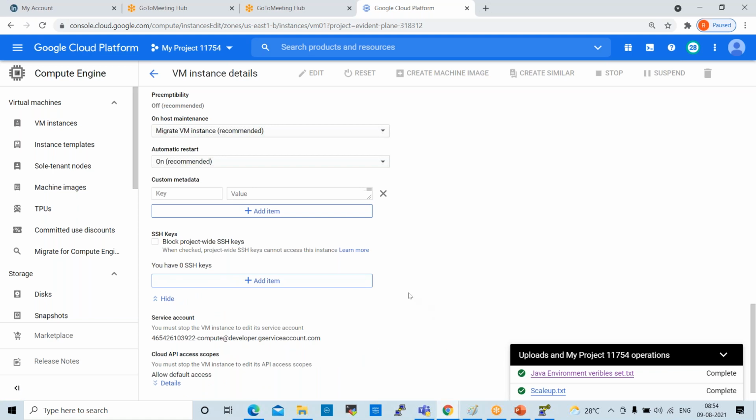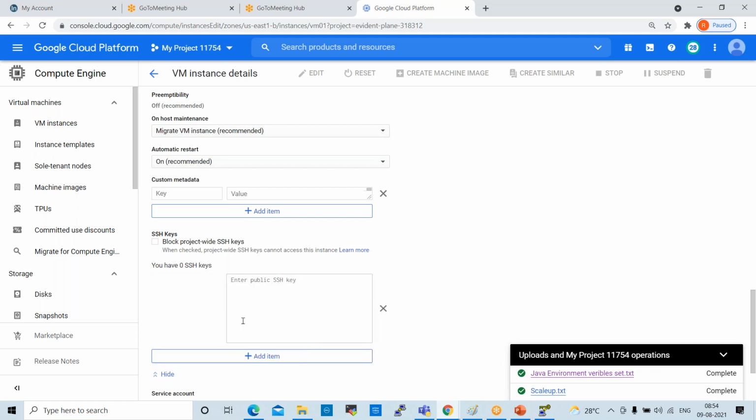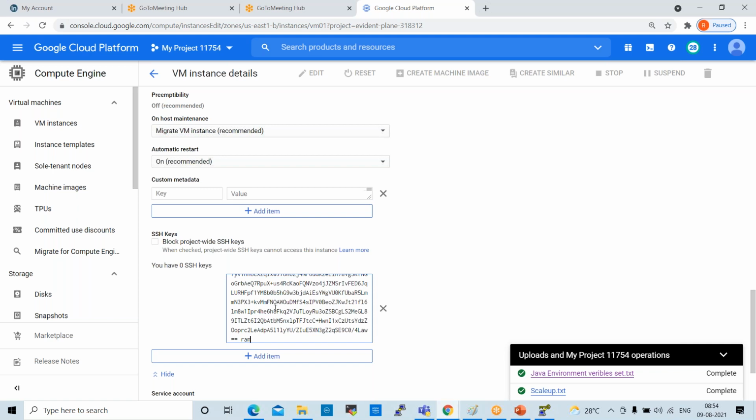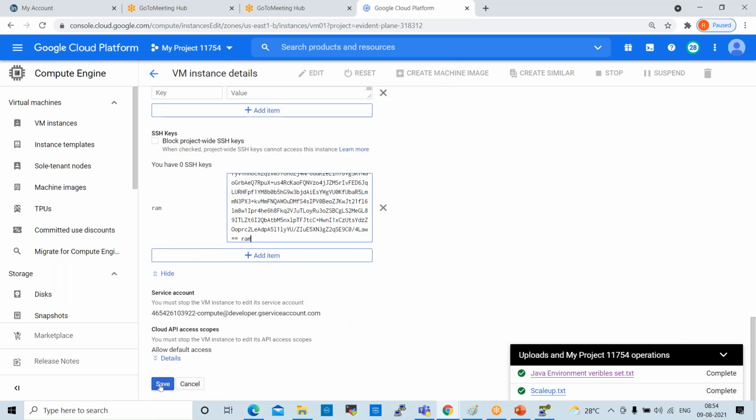That is why it is not showing. See here, paste here and click on save, and then you can open PuTTY and connect. It's very simple. You can try. Normally this is the way project teams and developers will connect.